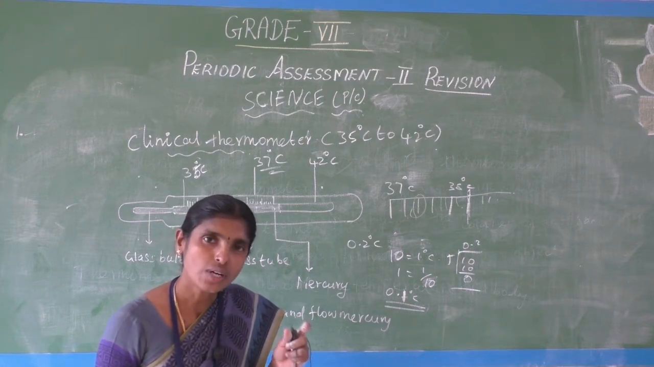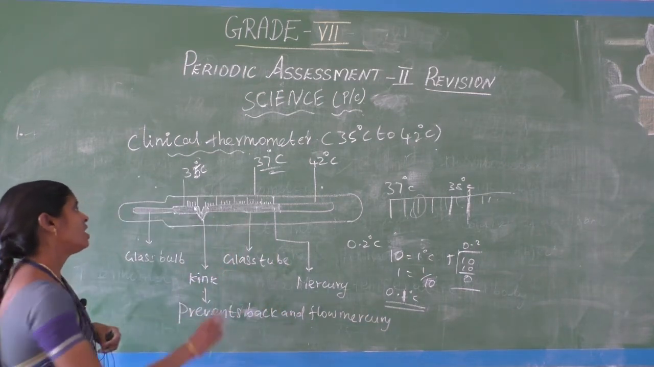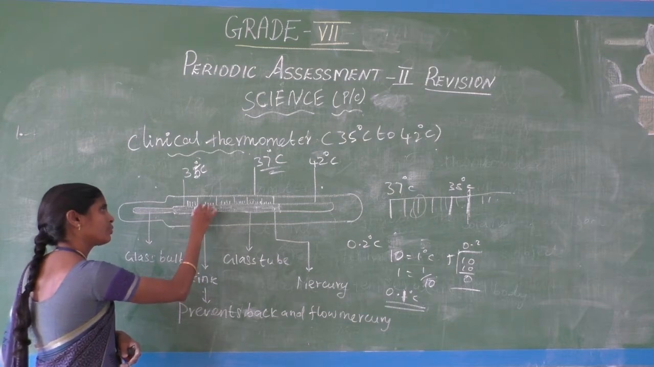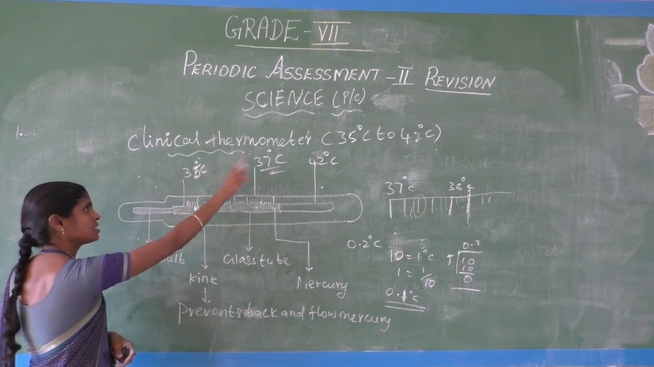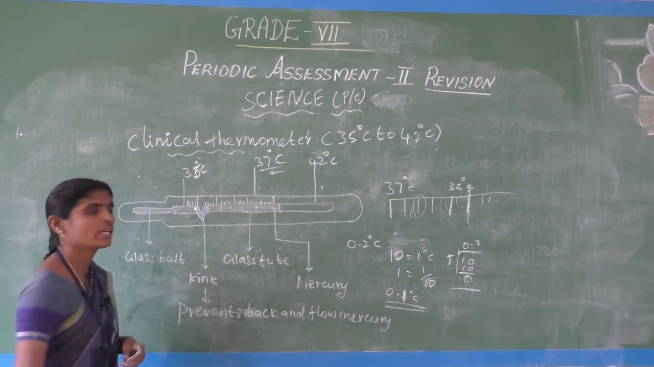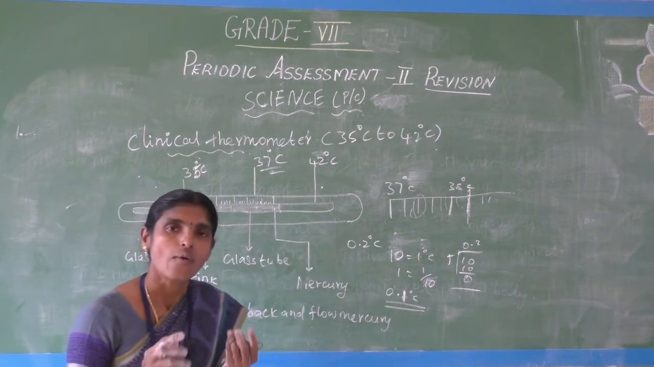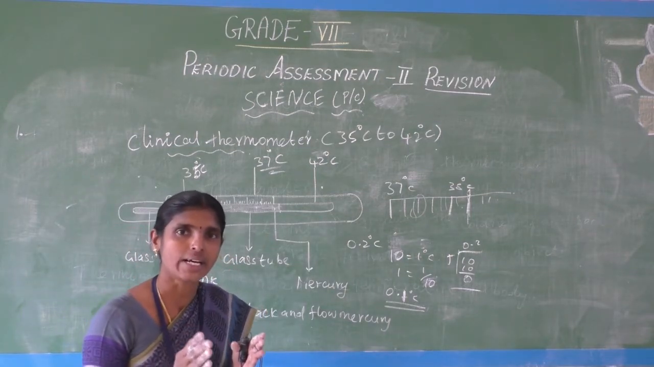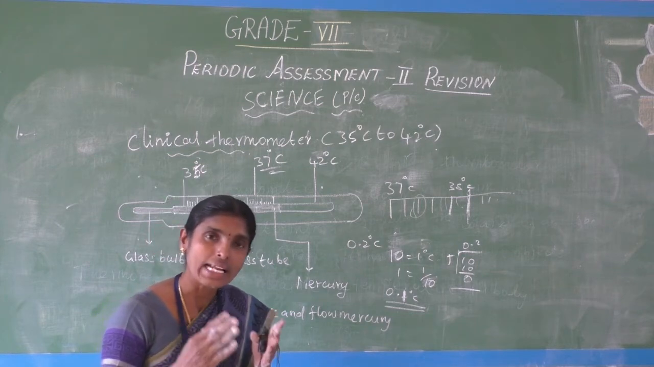You need to draw the diagram neatly. The kink is also present, so put the kink properly, and put the temperature range properly. The glass bulb, glass tube and mercury also need to be drawn neatly. What is the use of a clinical thermometer?